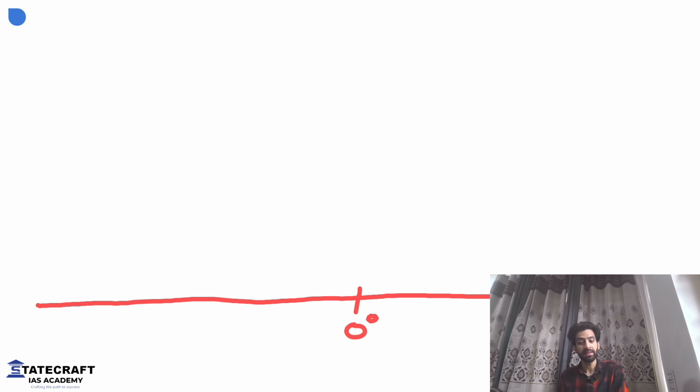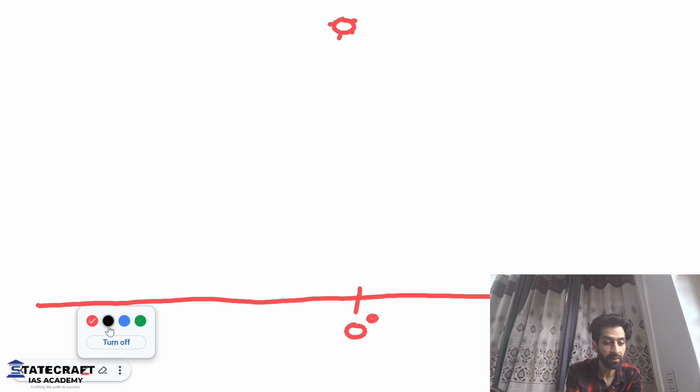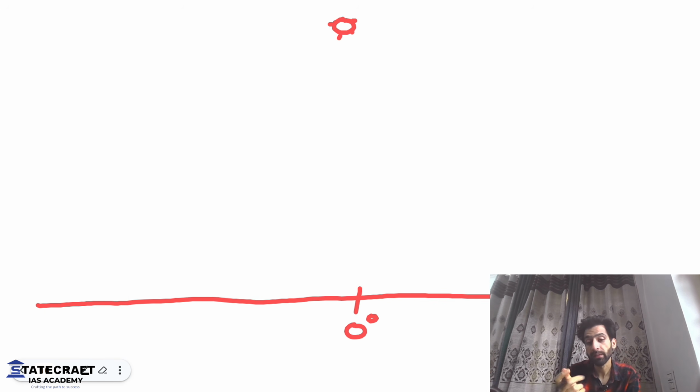What happens is once the sun starts to shine over the equator, what's going to happen? The ground will heat up. And if the ground heats up, what will happen? The air will heat up. When the air heats up, it will start to go up. What I mean to say is, once the sun is here and the ground is hot, the air will start to ascend. It will start to go up.